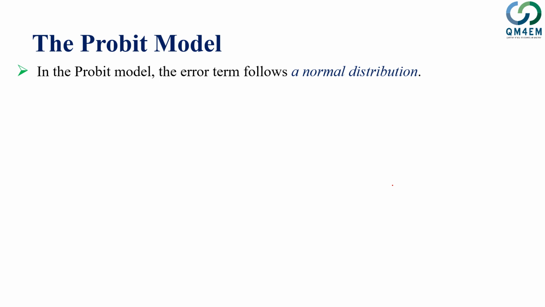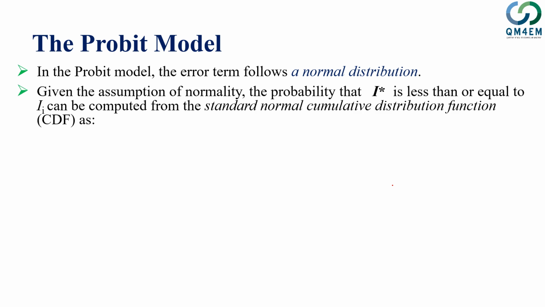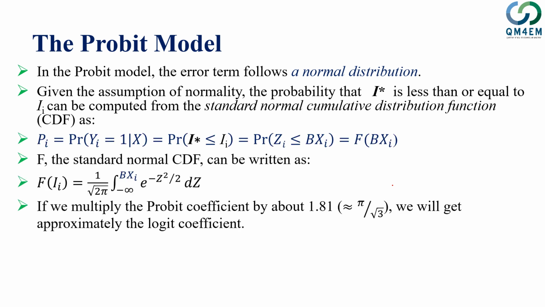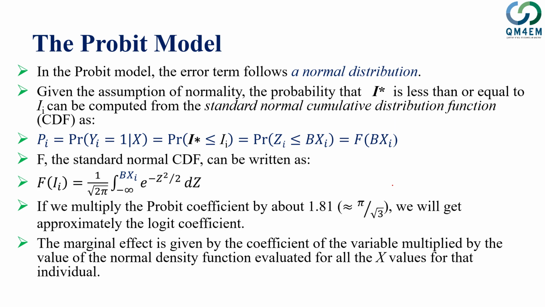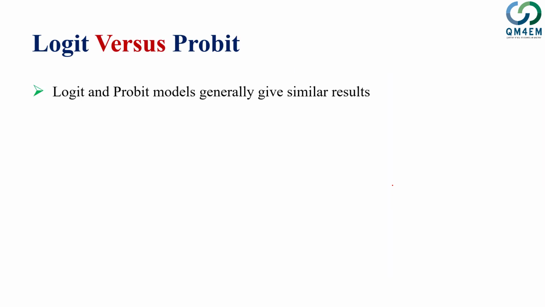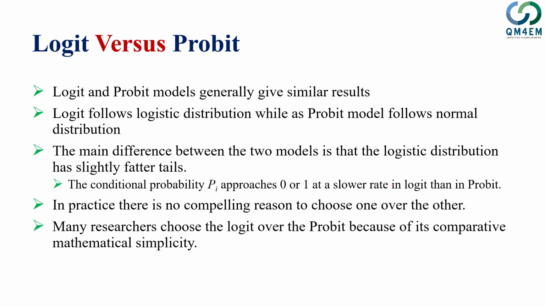So the probit model is associated with the logit model. The only difference is that in the probit model, instead of using the logistic probability distribution, the error term follows a normal distribution, and the theory is pretty much the same. I wouldn't go into the technical jargon and details of the probit model. Instead, I will just make the comparison that logit and probit are in principle the same. The major difference is that probit follows the normal distribution, compared to the logit model that's based on the logistic probability distribution.